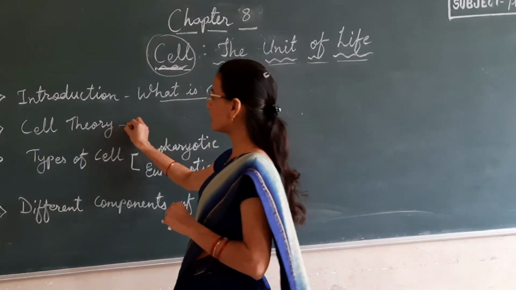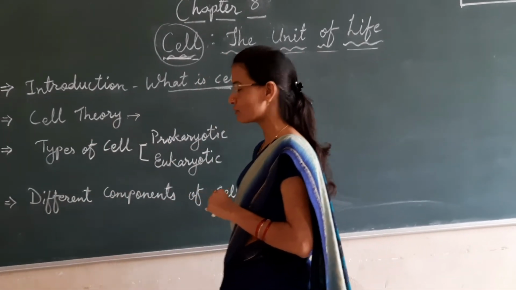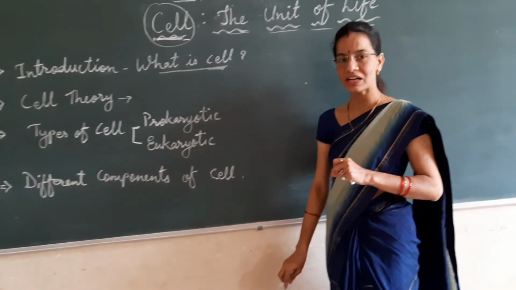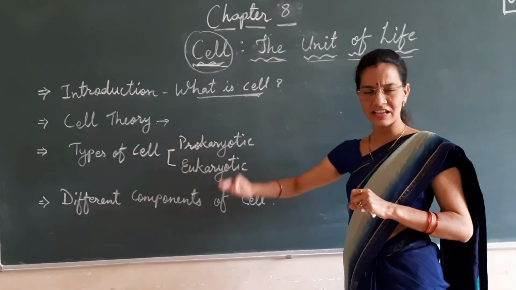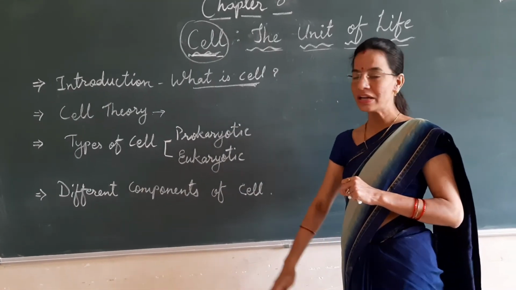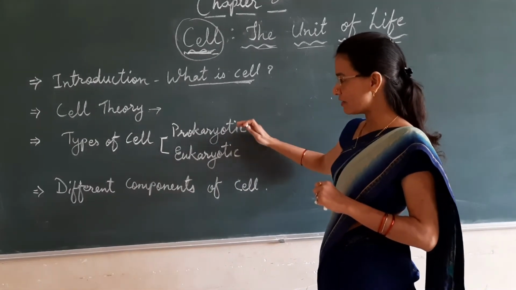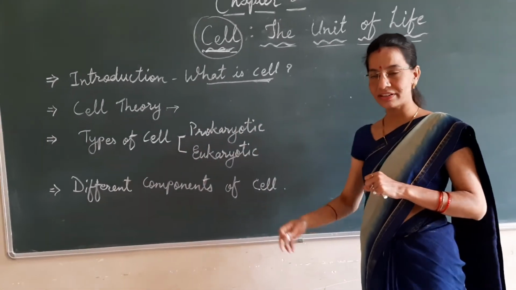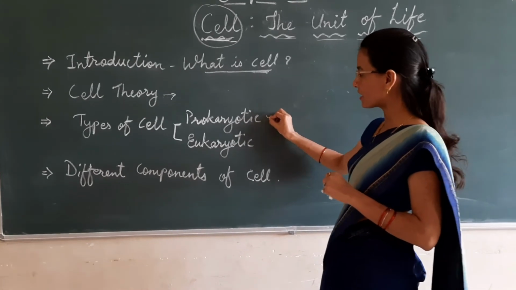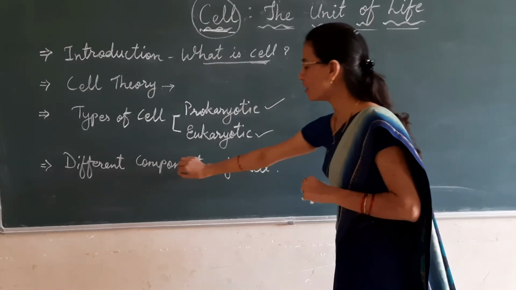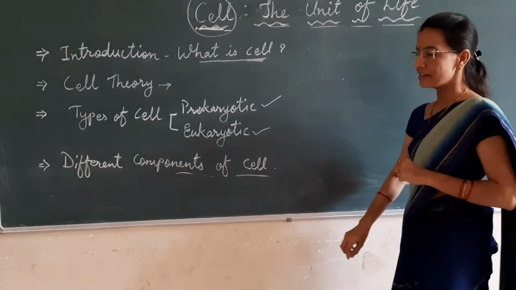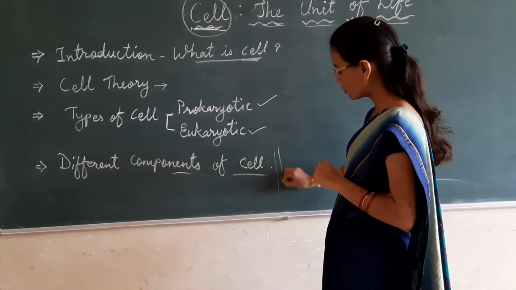After that, the cell theory was proposed. Cell theory was proposed by Schleiden and Schwann. The cell theory was then extended by Virchow. Then the types of cells were discovered depending upon the type of nucleus they contain, that is prokaryotic and eukaryotic, and the different components of the cell. This is actually a very vast topic.